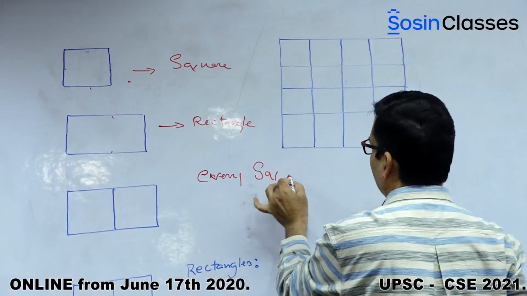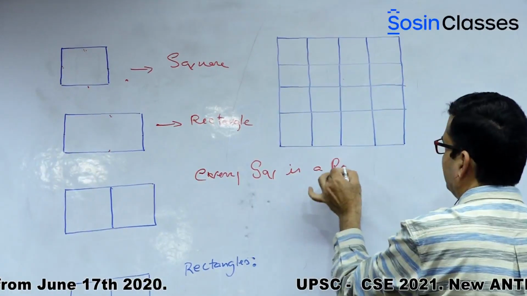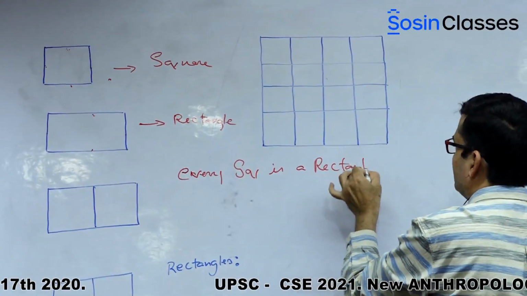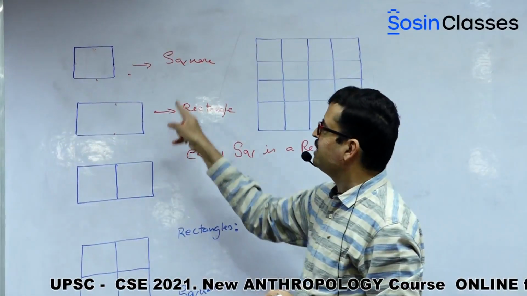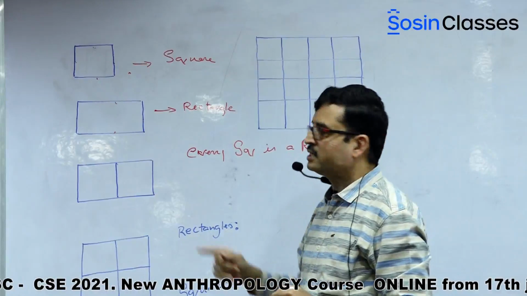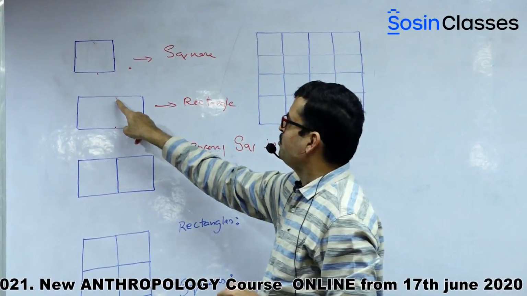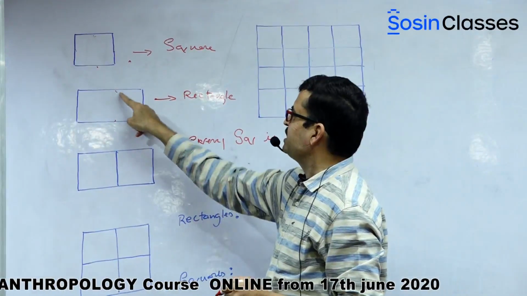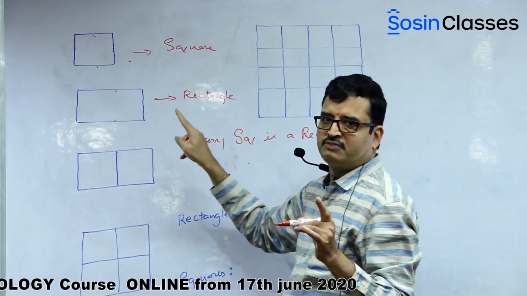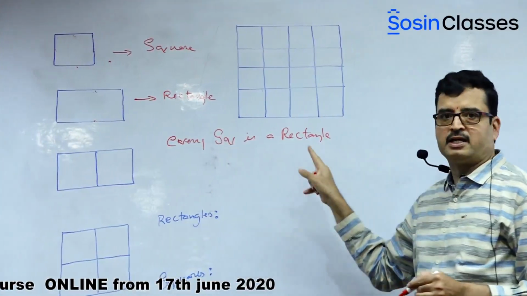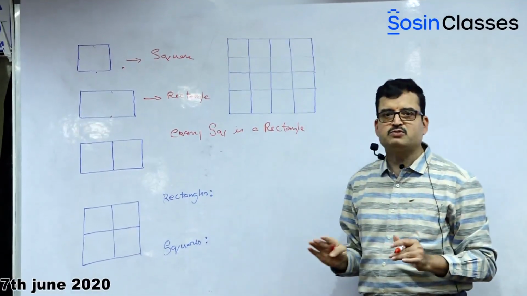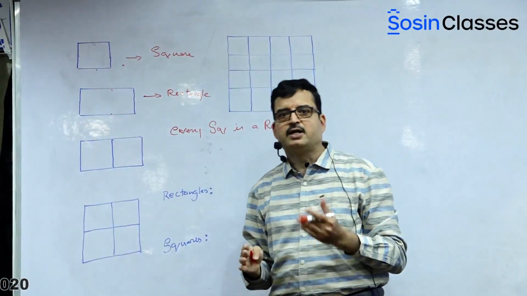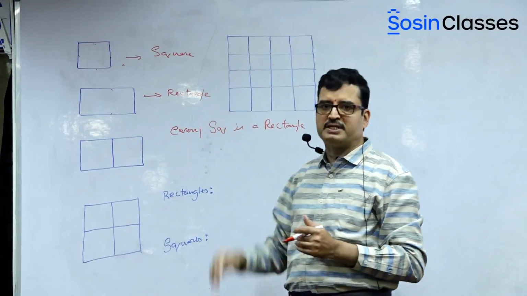Okay? Every square is a rectangle. Every square that we take, that is a rectangle. But can I say every rectangle is a square? No, it's not like that. Because, you see, the opposite sides are equal, but please note it has got unequal lengths. So in that way, please note, every square is a rectangle, but every rectangle is not a square. So this you have to know. Because we have got a non-verbal section in CSAT, so to start off with that, we are discussing the basics.